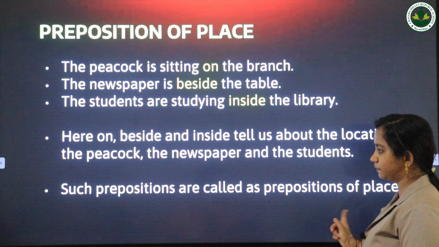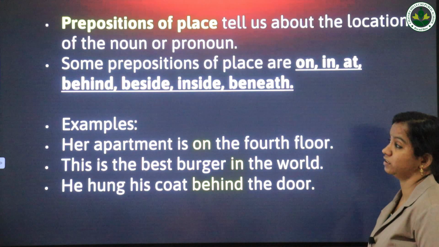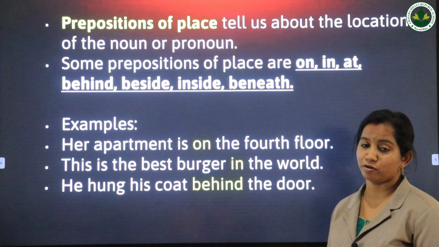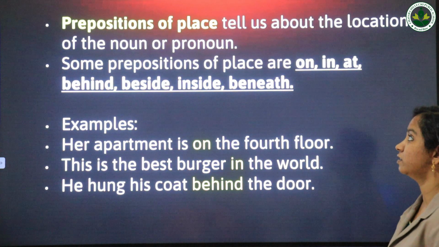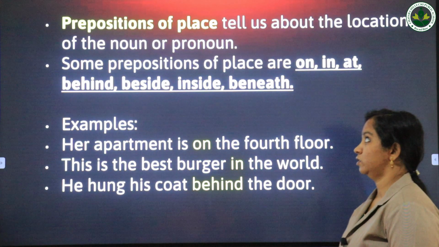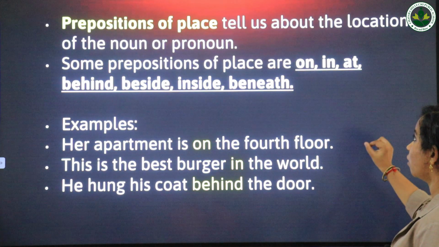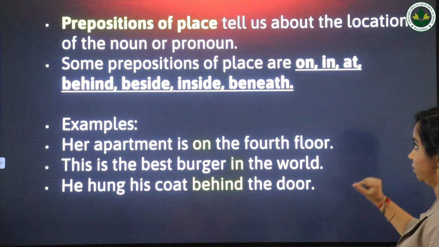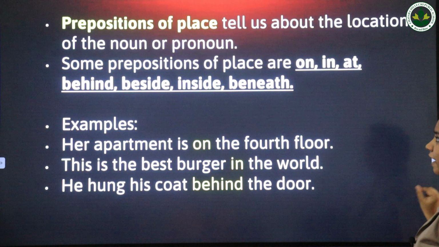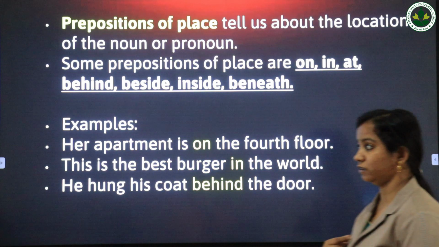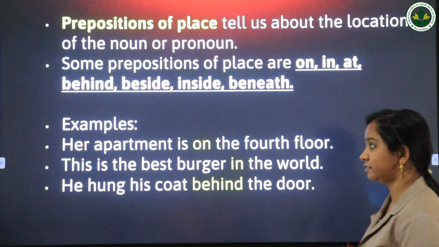Now see the definition. Prepositions of place tell us about the location of a noun or a pronoun. If we want to know the location of a noun or a pronoun, we will be using prepositions of place. Some prepositions of place are on, in, at, behind, beside, inside, beneath. I repeat: on, in, at, behind, beside, inside, beneath. You have to learn these by heart. Now we will see the examples.